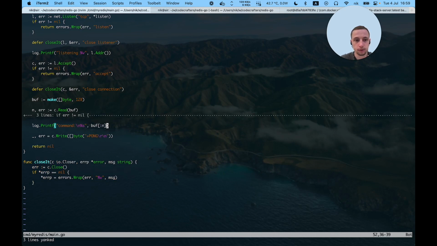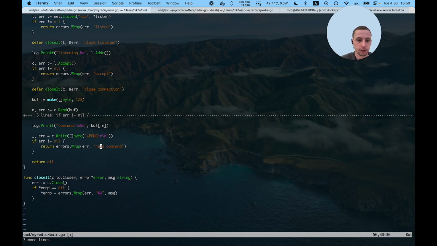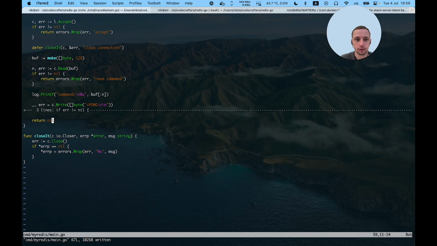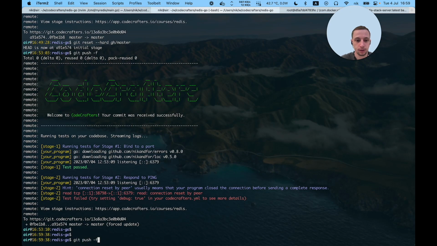And again, error handlers, a bit cumbersome, but saves you time when you debug things or worse. And we'll exit here as before. Let's run our server.